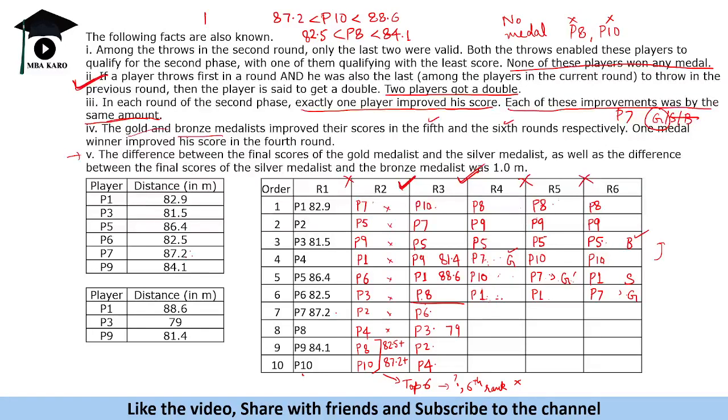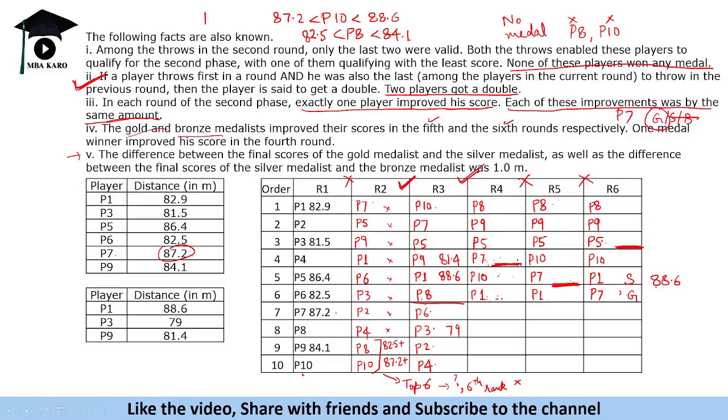Now what is P7's score till now? P7 score है 87.2. Okay, so he will improve by same amount and will get the gold medal. P1 is the silver medal winner. He is not improving his score, right? P1 is not improving. So P7 is improving 2 times and here P5 is improving. So that means यहाँ पे P7 पे इम्प्रूव आएगा, यहाँ पे भी P7 पे इम्प्रूव आएगा और यहाँ पे P5 पे इम्प्रूव आएगा. सिर्फ एक 1% अपना स्कोर इम्प्रूव करेगा, ठीक है? Now all this improvement is by same amount and then we know that P1 will finish with 88.6.